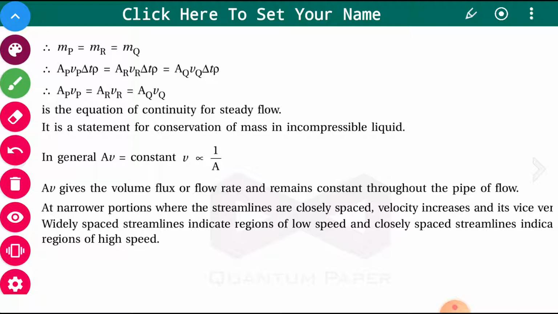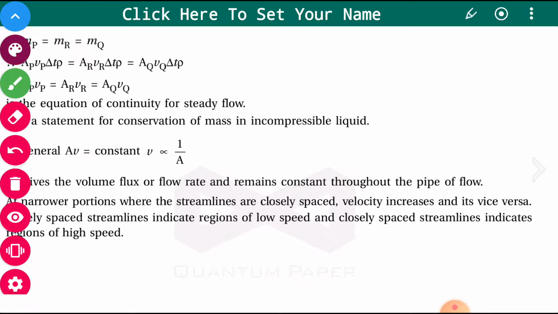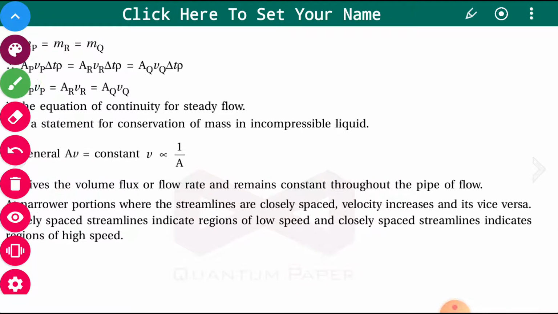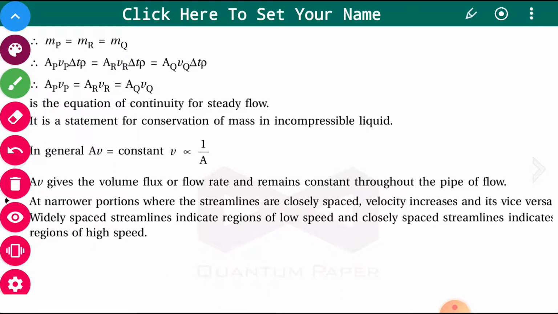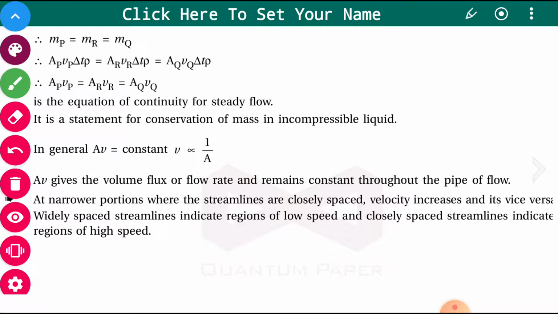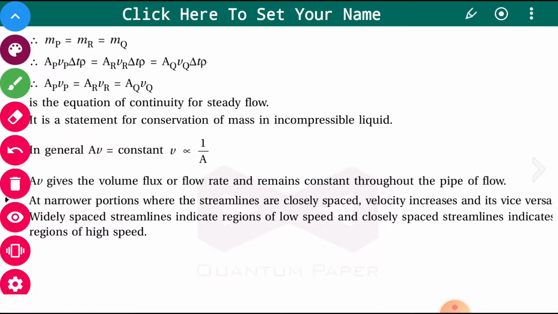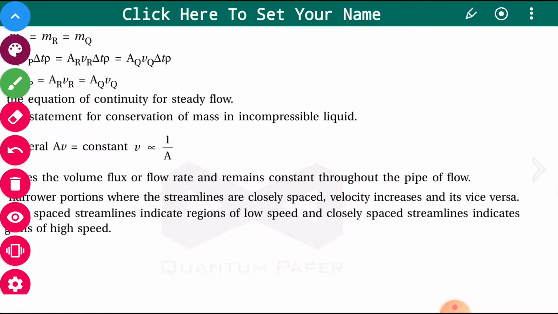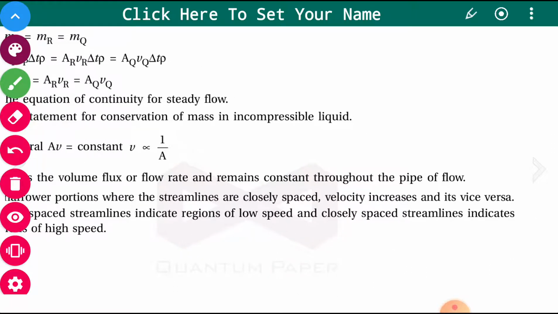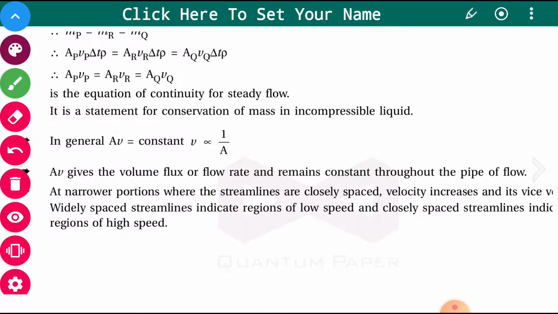At a narrower portion where the streamlines are closely spaced, velocity increases, and vice versa where there is more area, or a wider area, there will be less velocity. Widely spaced streamlines indicate regions of low speed, and closely spaced streamlines indicate regions of high speed.